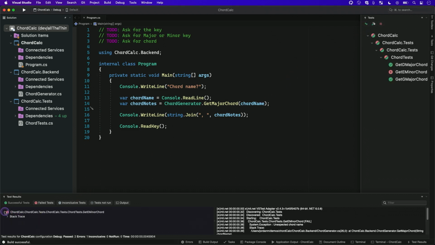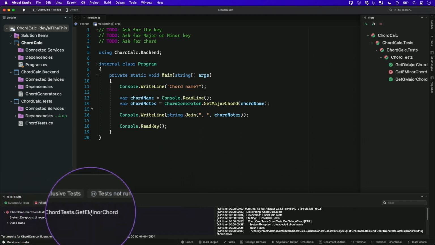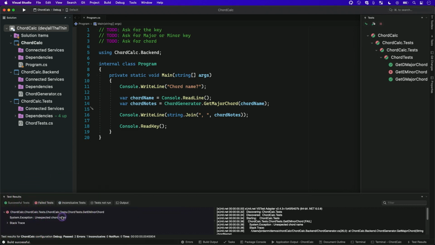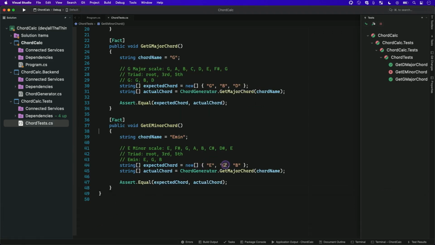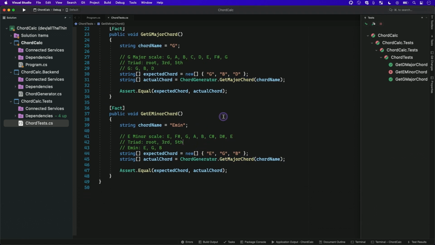I already know because I've been working on this a bit, that I've got one failure here around this one method about the get E minor chord. That one was because I have not yet done the work to actually support minor chords in my code. So all this can do is support a major chord right now. If you're not familiar with music, that's just a different style of chord, you could have an E major or E minor chord. They sound different, they mean different things. I've coded mine only to this one thing called a major chord right now, so it's not gonna work. So we can change this test around to say that I expect it to fail.